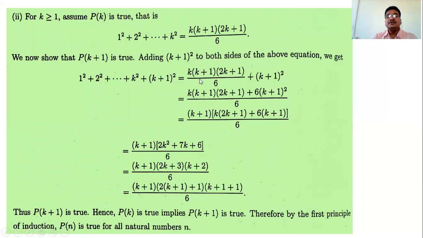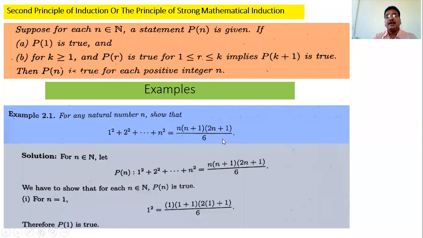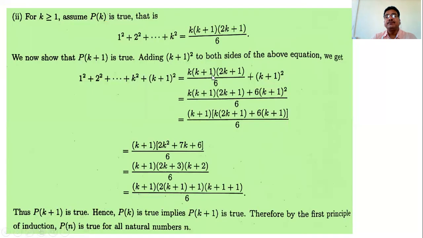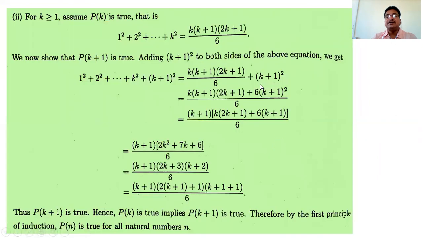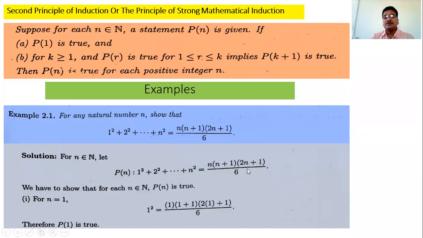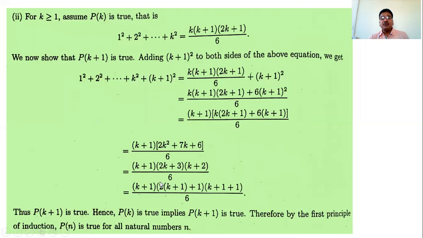On the right, substitute n as k plus 1: k plus 1, then k plus 1 plus 1 means k plus 2, and then 2 in bracket k plus 1 plus 1. Its simplification is k plus 1, 2k plus 1 plus 1 plus k plus 1 plus 1 means k plus 2. That is what we have to prove.